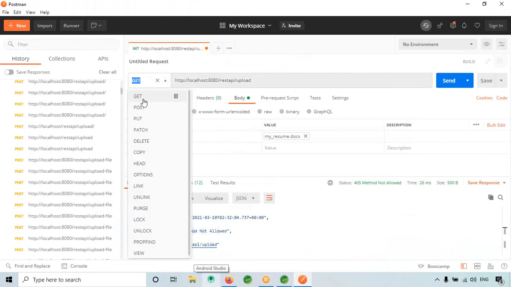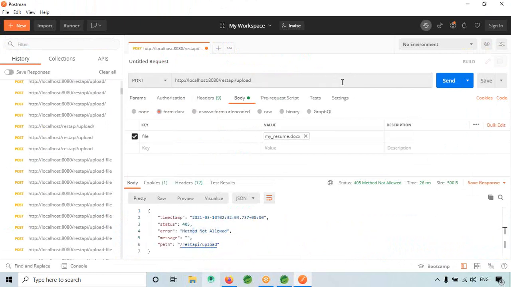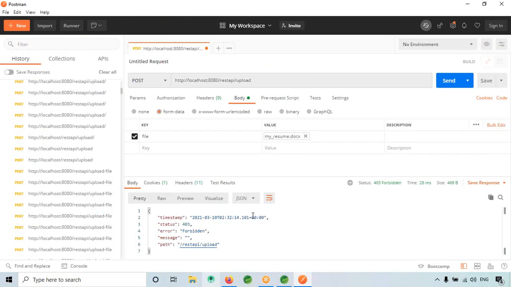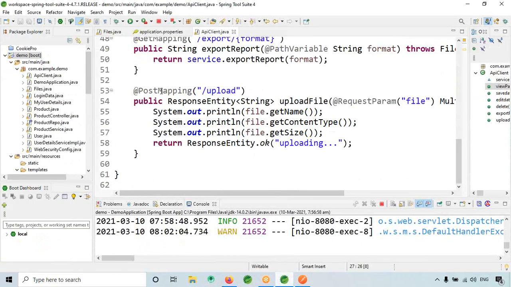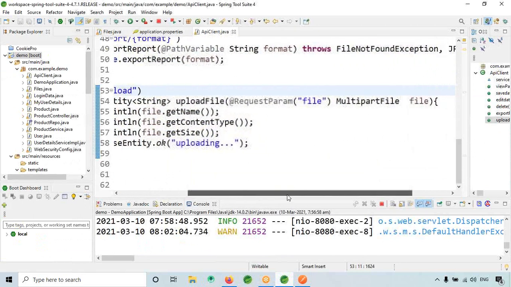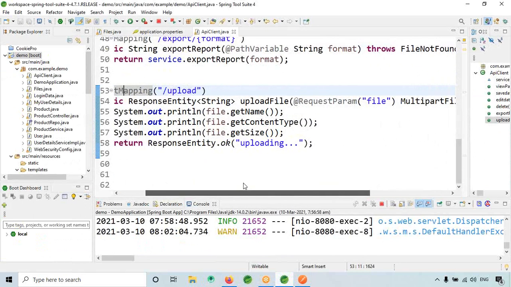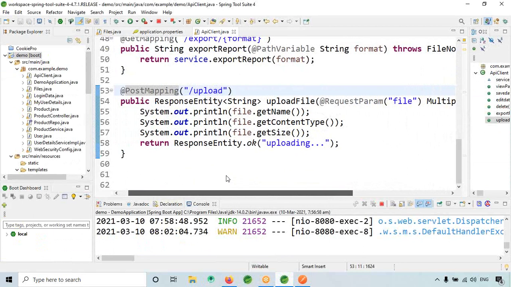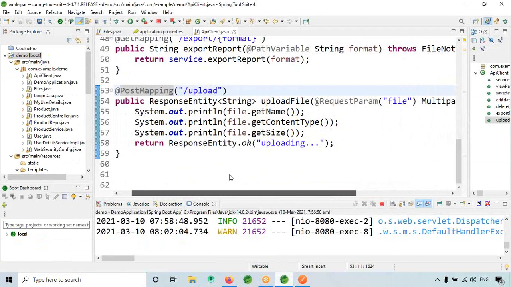Method is not okay. Let me change to post. PostMapping only. PostMapping upload. ResponseEntity uploadFile.